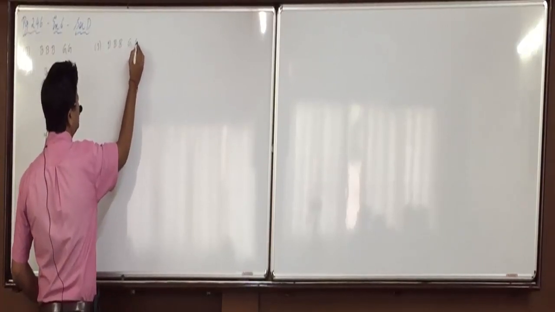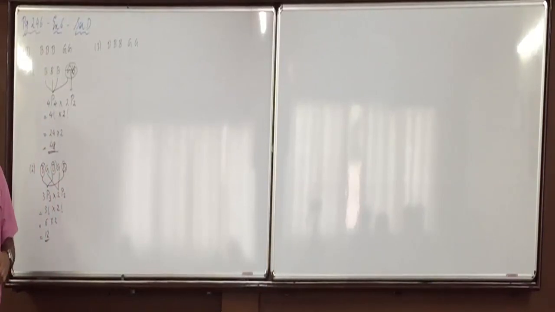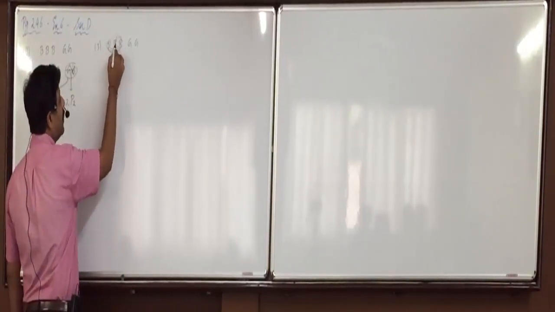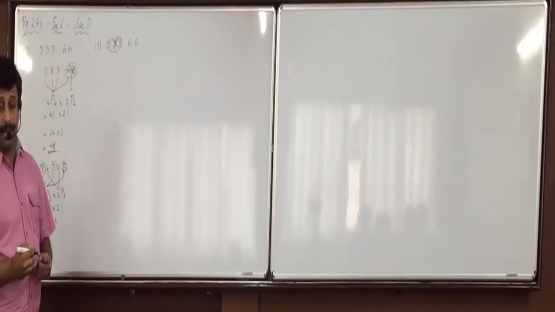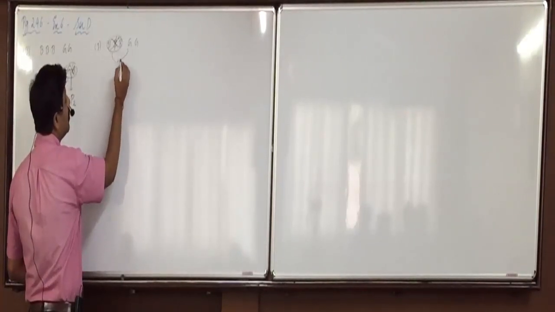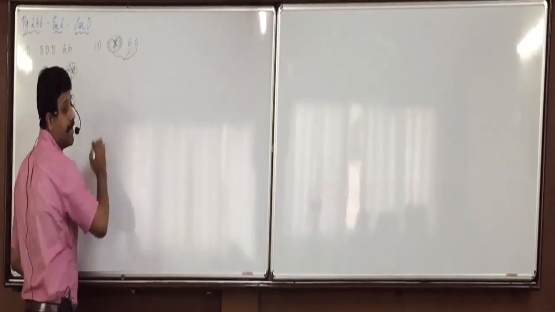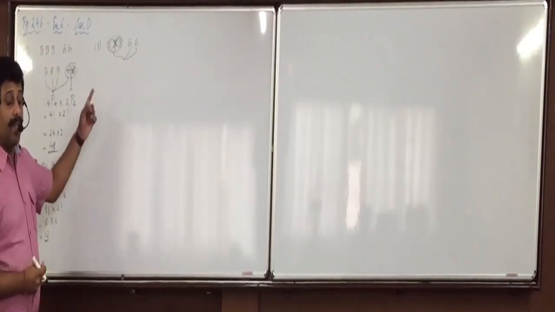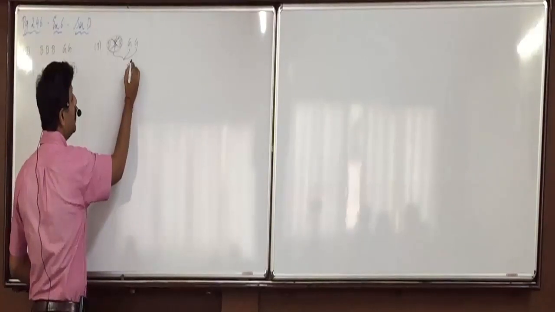First of all, if boys are to be together, then Bhavya, whom will we tie with the rope? Boys. So tell me now, how many people do we have to arrange? Which 3? Boys. Yes, now we have to arrange 3 people. How can we arrange 3 people? 3P3.